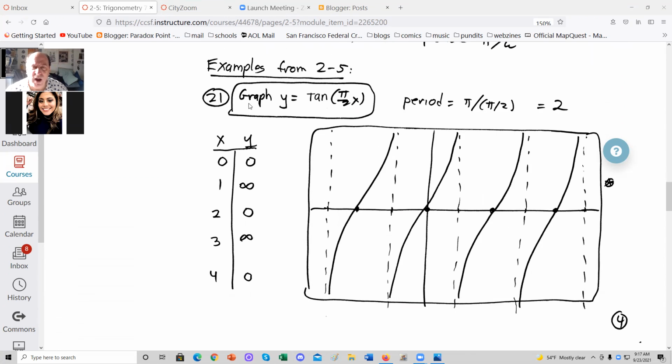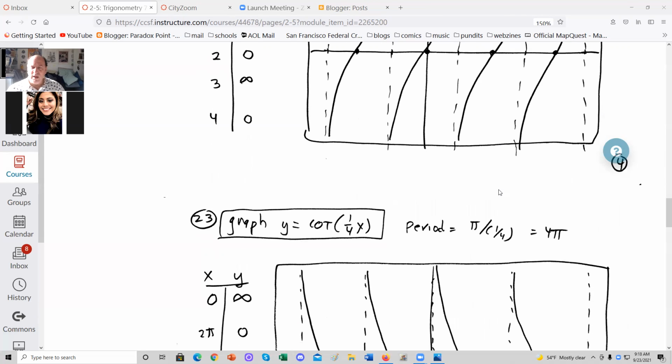All right, graph y equals tangent of pi halves x. The period is pi divided by pi halves, which is 2. Plugging in 0 for x, you get a 0 when x is 0. Therefore, 0 at 2, at 4, and infinities at 1 and 3. And because this is a tangent, it's constantly rising. So at -1 it's infinity, then 0, then infinity, and so on like this.